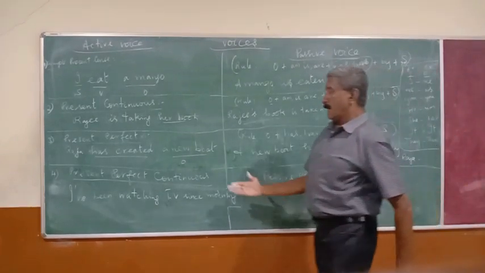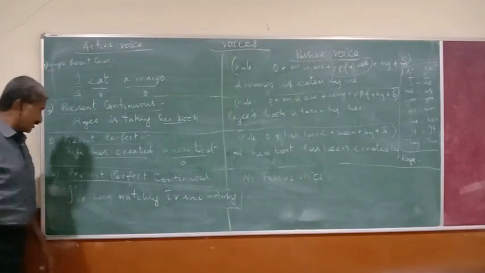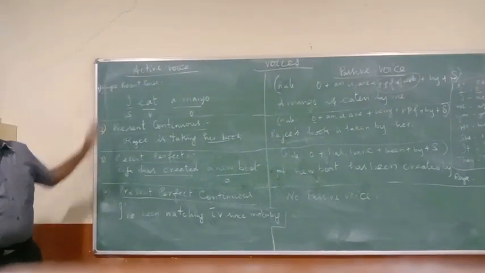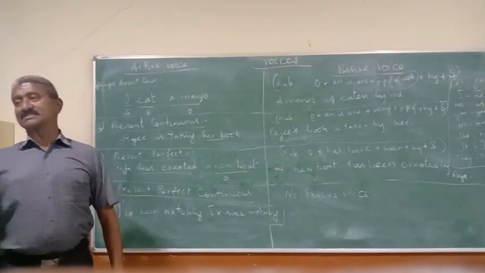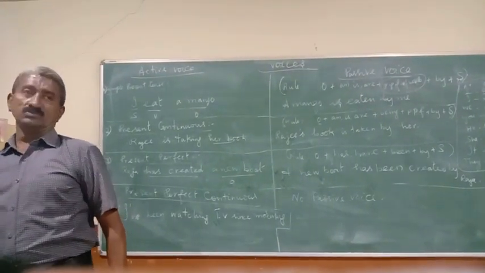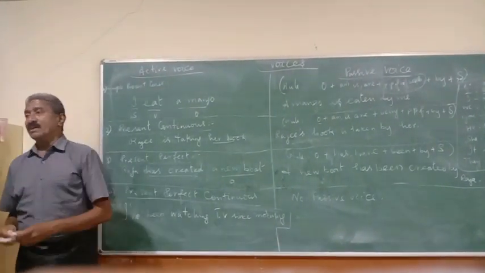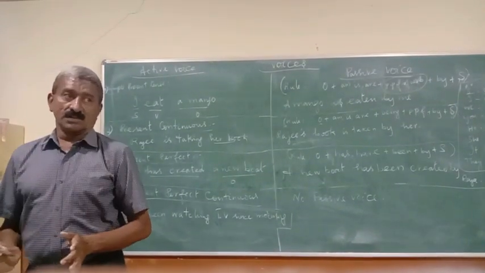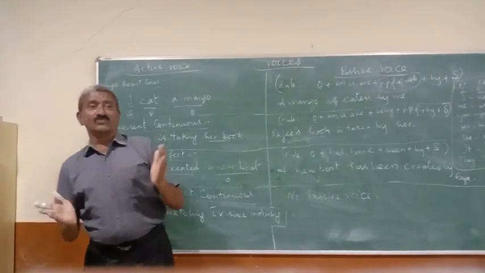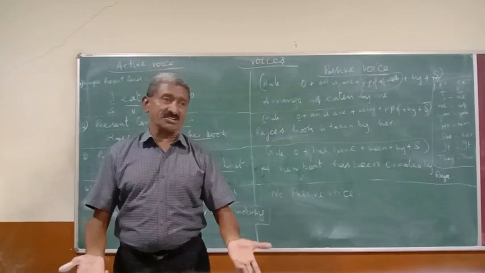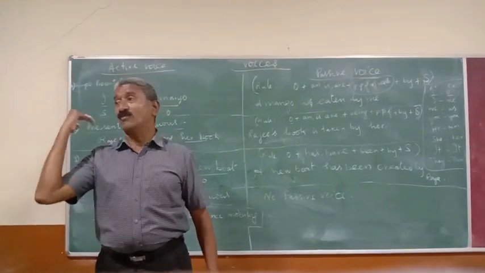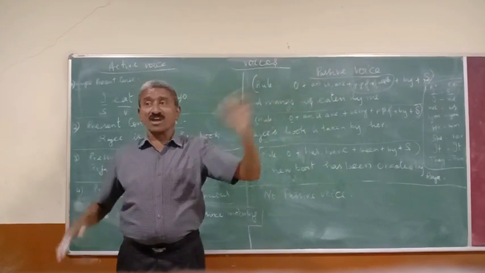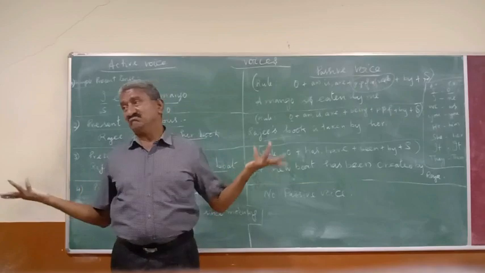Now, let's go to the next tense, present perfect continuous. Kindly listen to me properly. There are four tenses which you can't change into passive. Rather, one more thing is there. All transitive verbs can be changed into passive form, whereas intransitive verbs which do not take a direct object cannot be changed into passive form. Say for example, I go home. Home is gone by me.